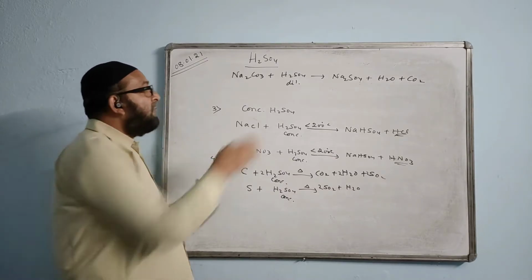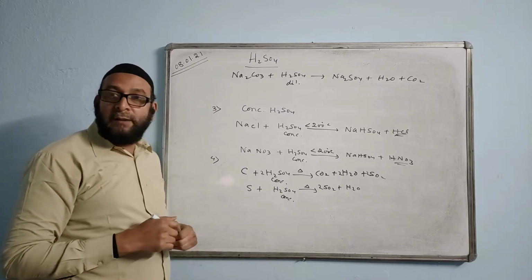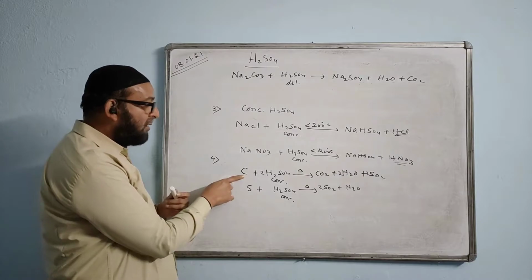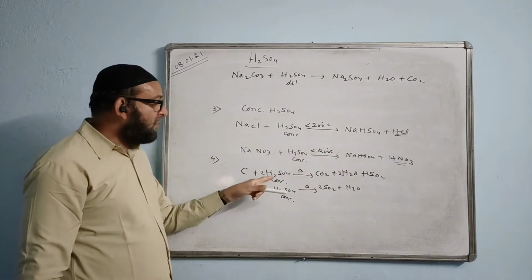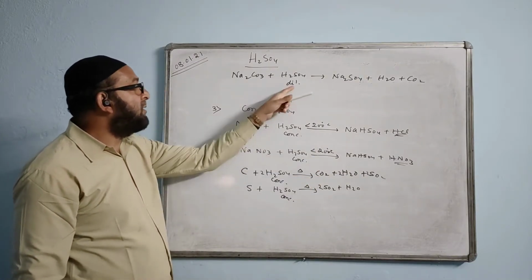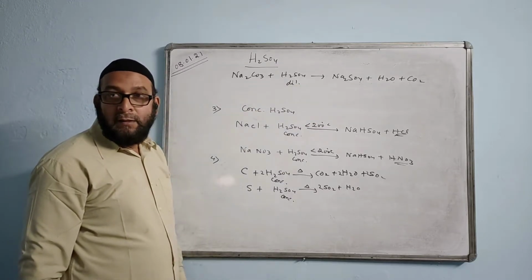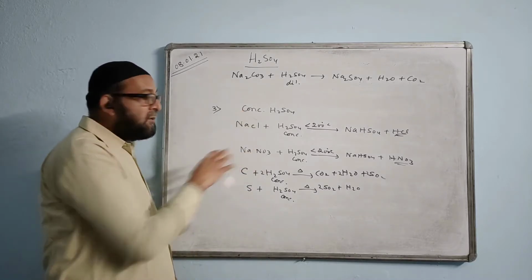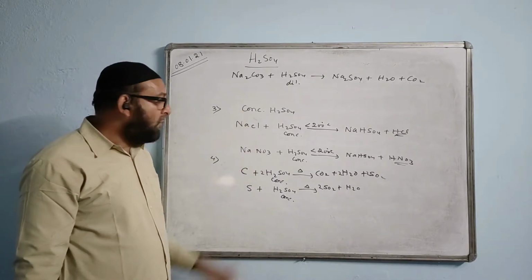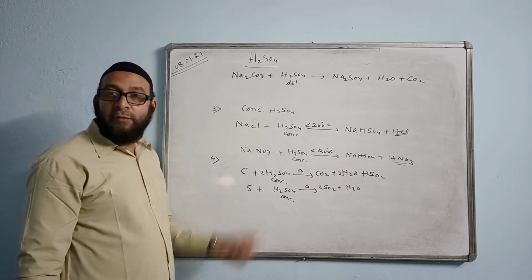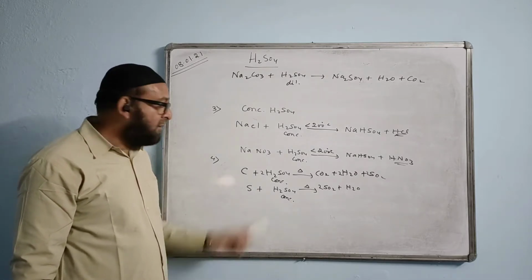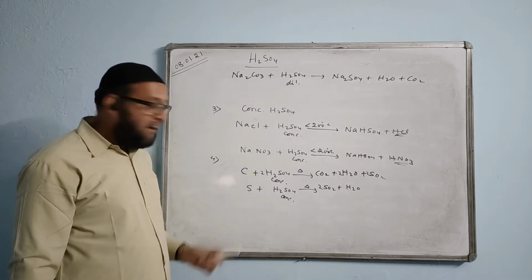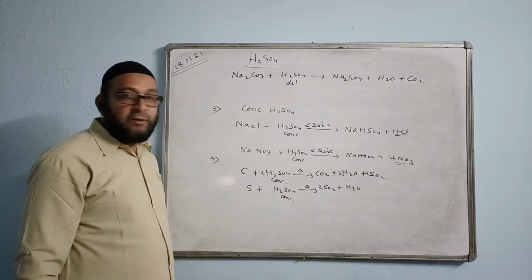So carbon dioxide is made from the dilute sulfuric acid, but how to make carbon dioxide from concentrated sulfuric acid? There we will give this reaction, carbon plus concentrated sulfuric acid. Here concentrated sulfuric acid is giving carbon dioxide, and here dilute is giving carbon dioxide. So we can get carbon dioxide in two ways. What is the role of sulfuric acid here? Powerful oxidizing agent. Its role is not a less volatile or non-volatile acid. Its role is oxidizing agent. Here sulfur gets oxidized to sulfur dioxide.